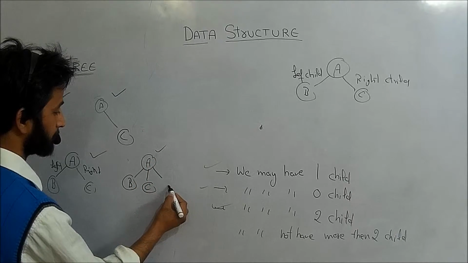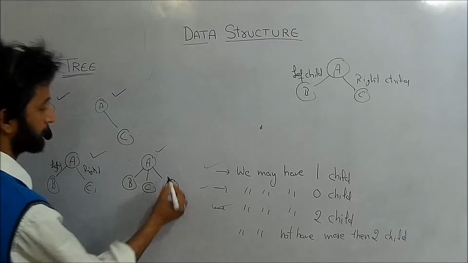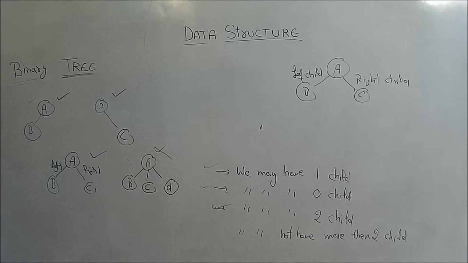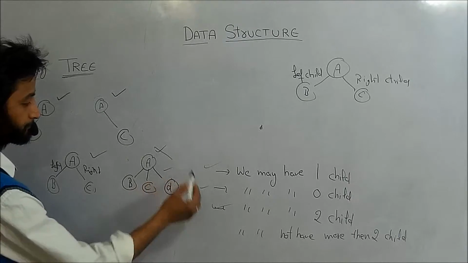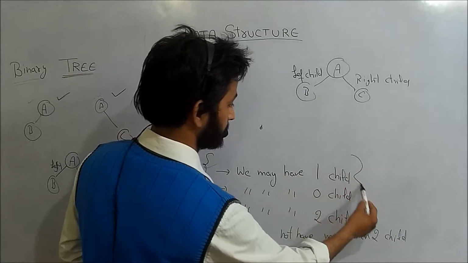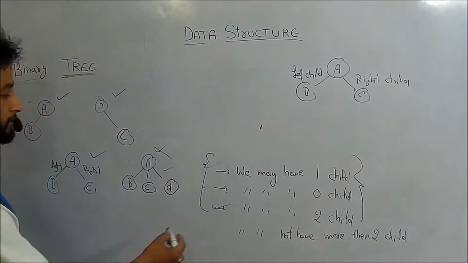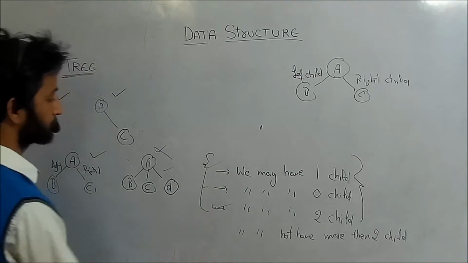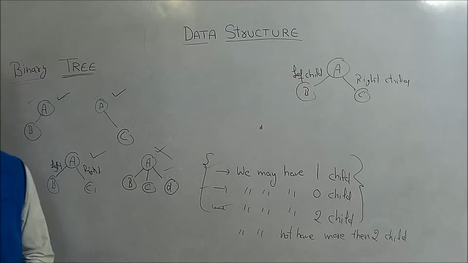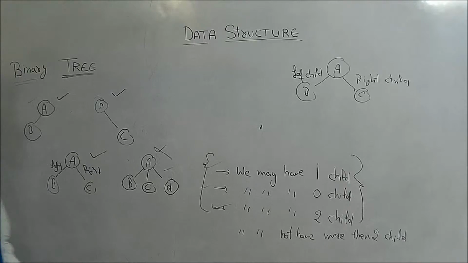But if I am deriving one more child which is D, then we can say that this one is not a binary tree because it does not follow these three properties. Okay, because it having more than two child. So we can say that a binary tree is a tree in which a node have at most two childs.